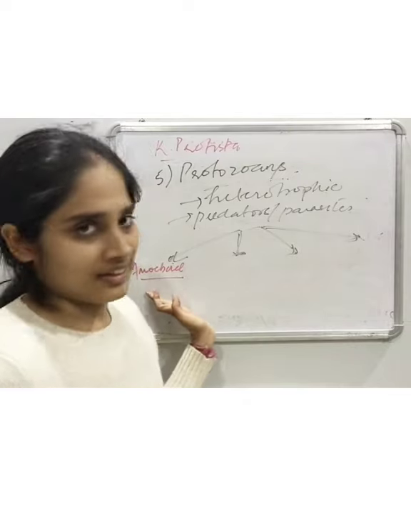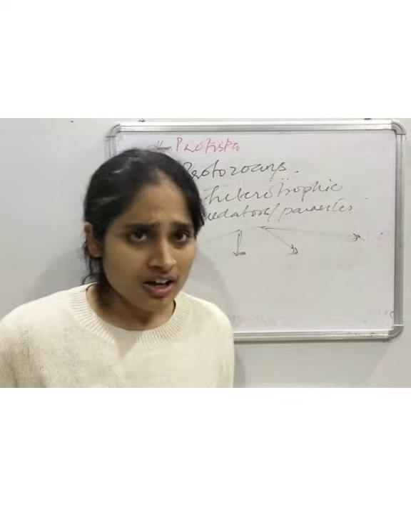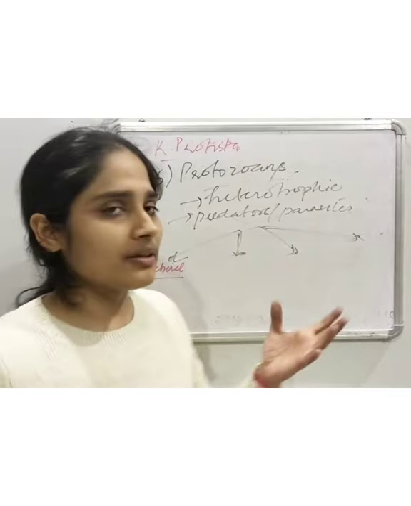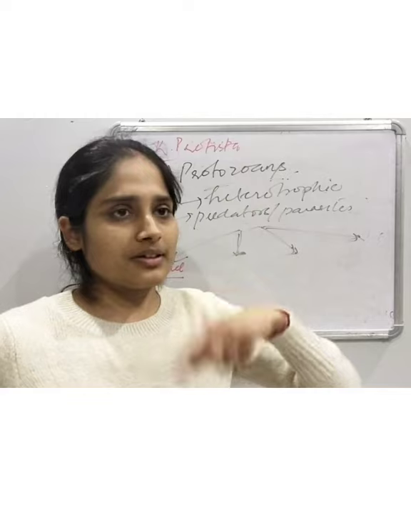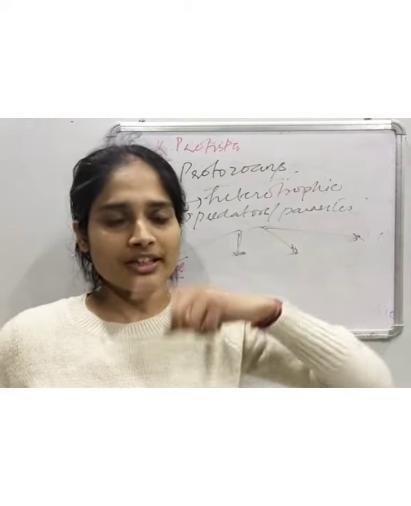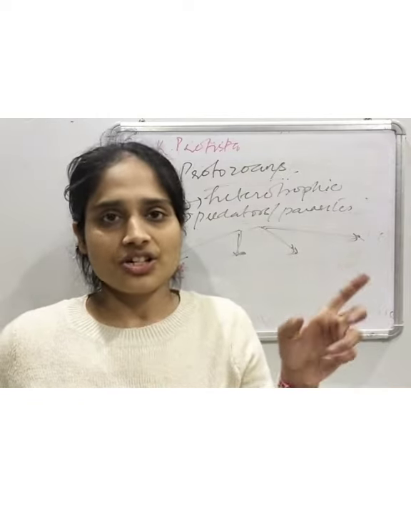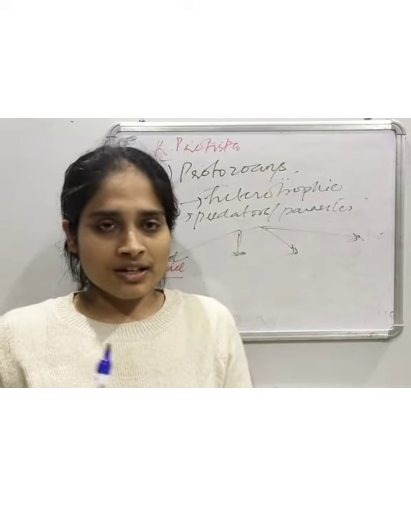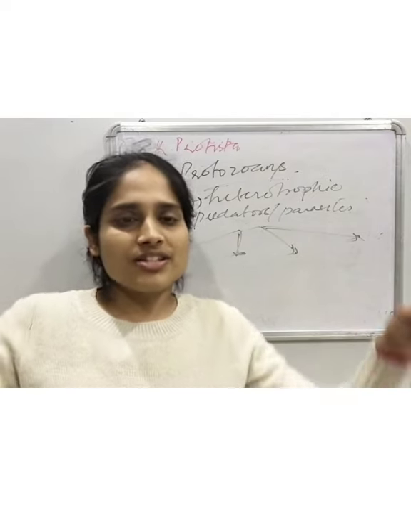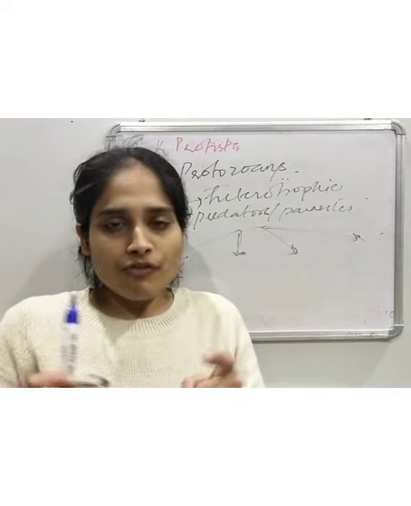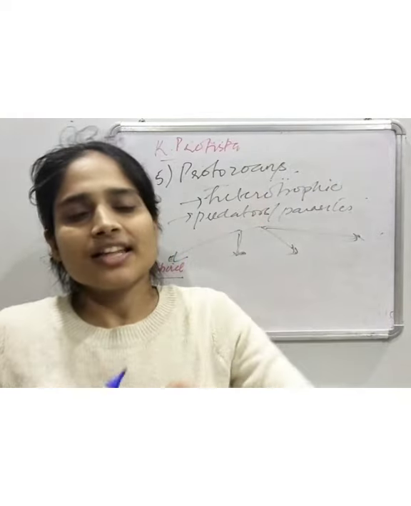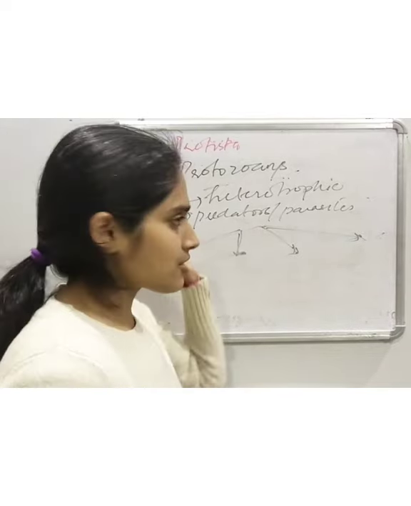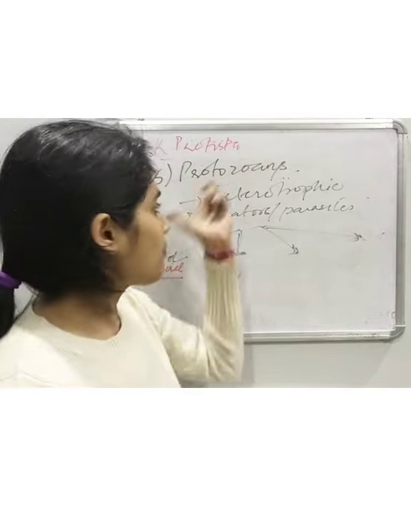You must have studied amoeba in your 7th, 8th, 9th standard. They do not have a rigid structure, and whenever they see food, their outer wall surrounds that food by forming pseudopodia, and then it engulfs that food particle. That is the characteristic of amoeboid protozoans.